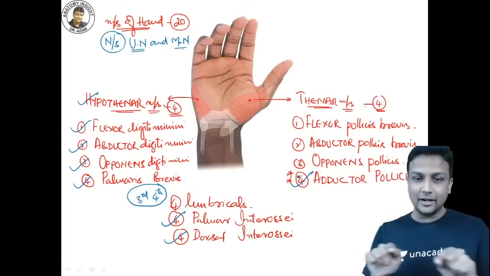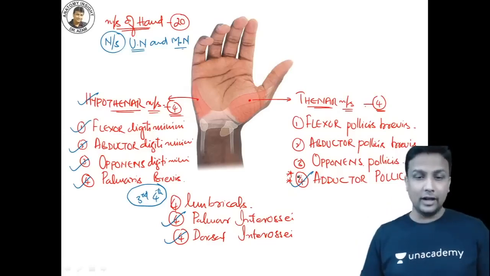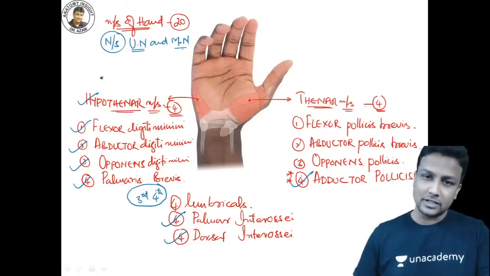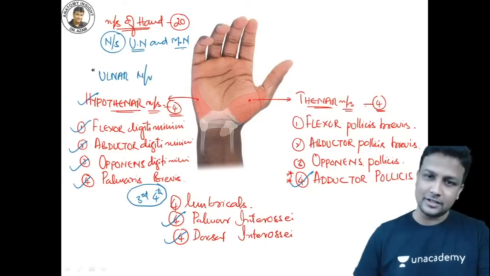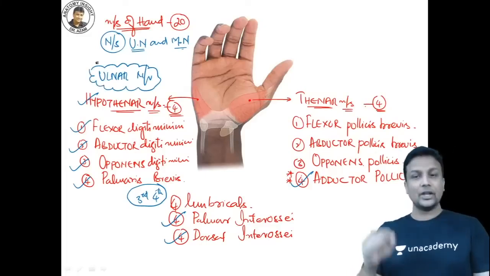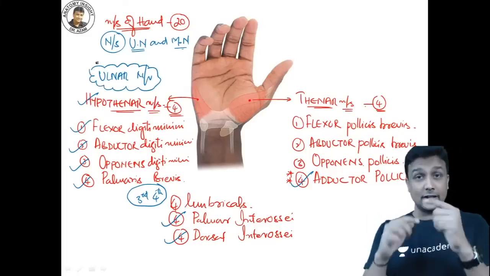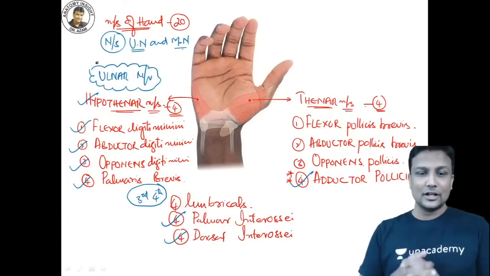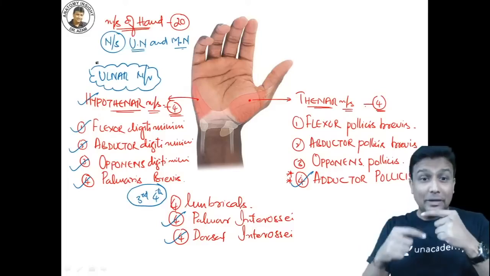Whatever I have marked here in blue color, all these muscles will be supplied by your ulnar nerve. I repeat again, all the muscles that I have marked in blue are supplied by the ulnar nerve. Okay? So we'll do one thing here. This is the place where most of the students get confused, so we will repeat this again.